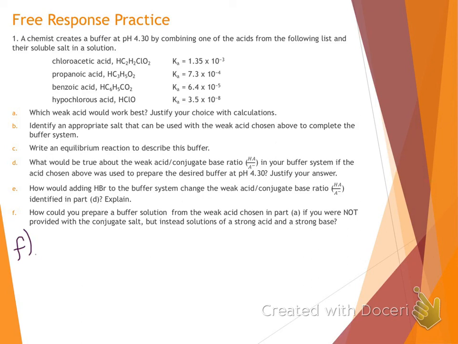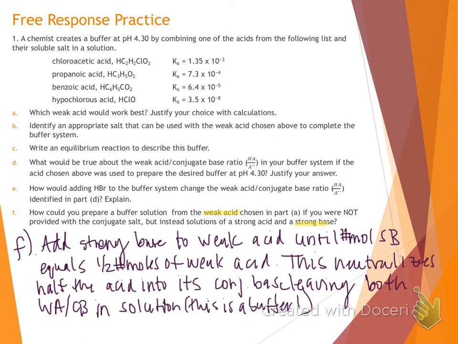We can add a strong base is what we would need to our weak acid, but we can only add half as much, so we only neutralize half of it. So adding strong base to our weak acid until our moles of strong base equals half the moles of our weak acid. That's going to neutralize half of our acid into its conjugate base, leaving weak acid and conjugate base in solution. That's exactly what a buffer is.